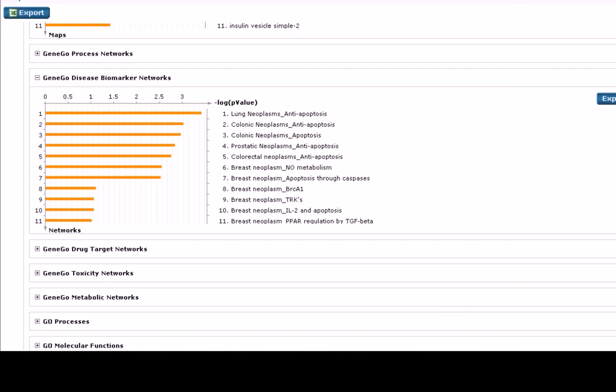From the MetaDrug report, we can use the GeneGo Disease Biomarker Network as a guide for mebendazole repositioning. This report suggests cancers are a possible secondary indication for mebendazole.